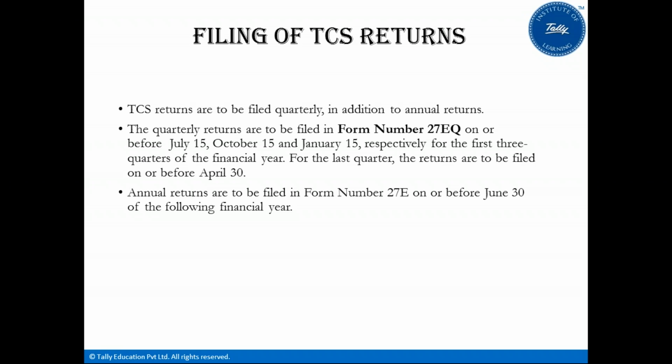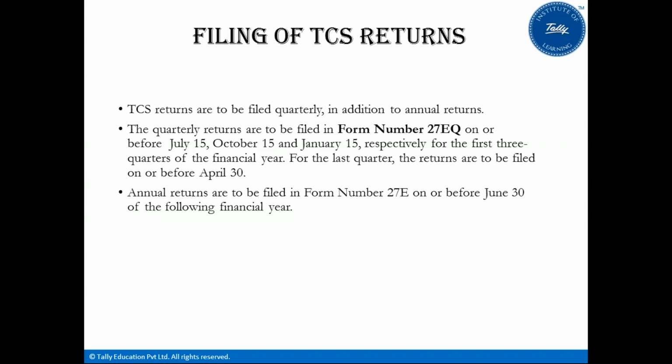So furthermore, information is filing of TCS return. TCS return is to be filed quarterly in addition to the annual return. So the filing process would be quarterly plus the annual return as well. The quarterly returns are to be filed in Form 27EQ on or before July 15th, October 15th, January 15th, respectively, for the first three quarters of the financial year, and for the last quarter, it will be filed on or before April 30th.